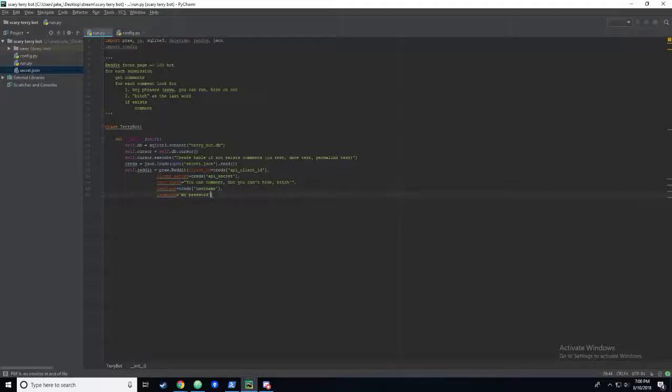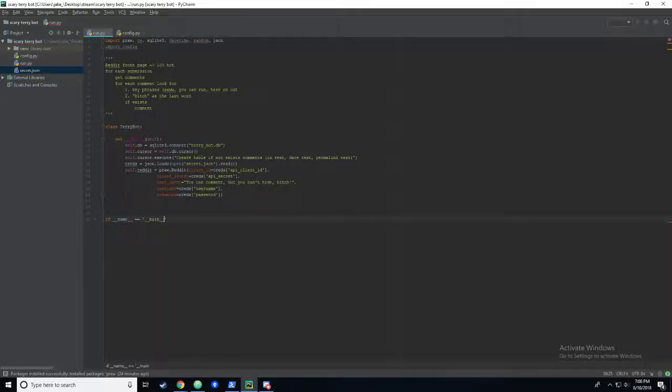And then username, we'll go ahead and grab the username from our credentials and put that there as well, and the same for password. Okay, cool.